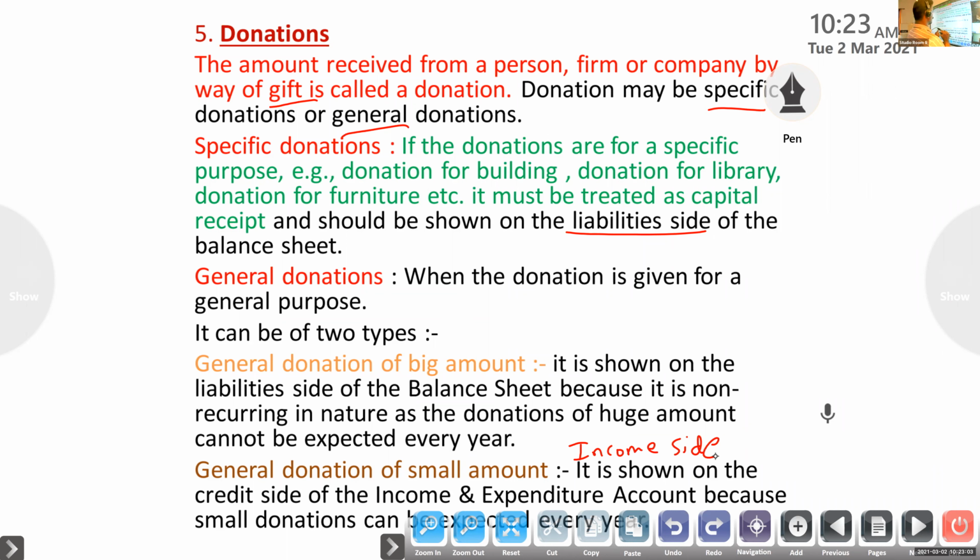But if only donation is given, it will come income side. Specific donation means balance sheet liability side. Whenever we do the problems, you will understand; now you have to understand the meaning only.